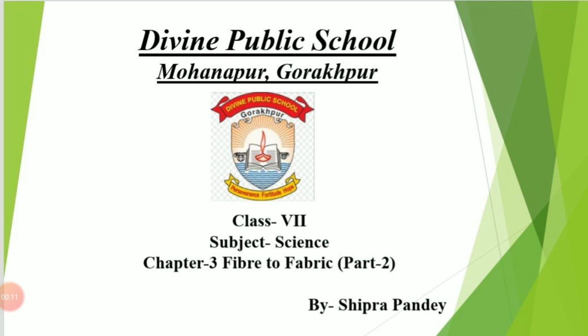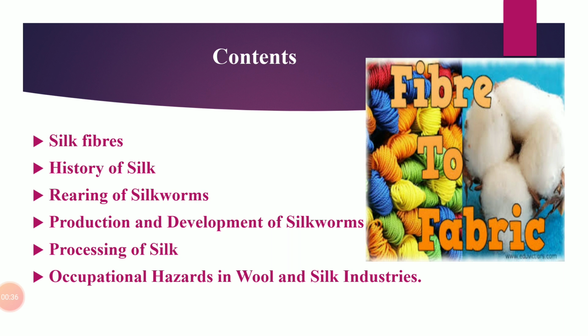So students, in our previous video we have studied about fibers, types of fibers, that means natural and artificial fibers. Then in natural fibers we have studied about plant fibers and animal fibers, and in this chapter we have to study about animal fibers, about wool and silk. In the previous video we studied about wool. Now in this video we will study about silk.